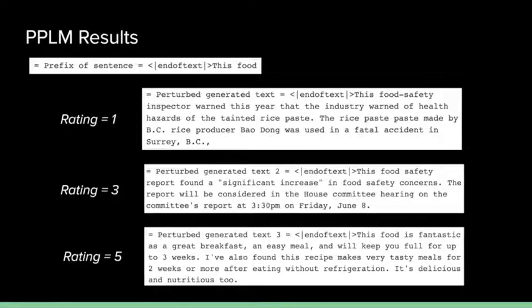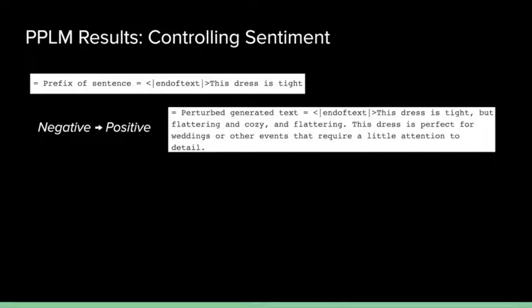Let's move forward. Even more in particular, PPLM is able to do better than GPT-2 at being able to control the sentiment. For example, we can start with a very negative sentence that's just as tight, and then force it to give us a positive review text. So this just as tight, but it's flattering and cozy. It looks great.